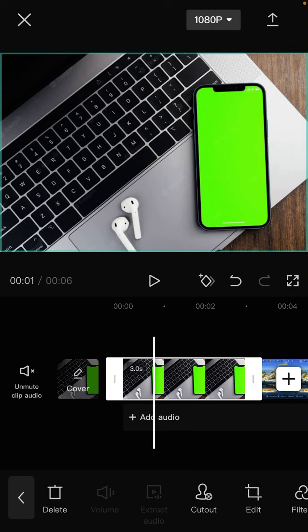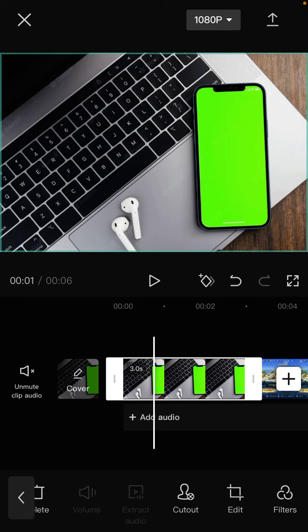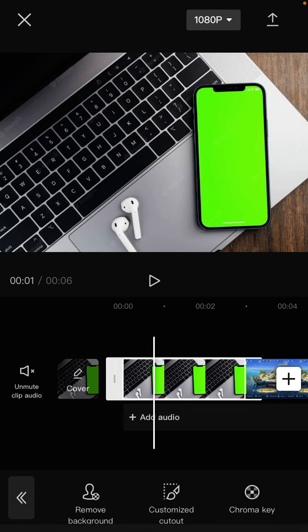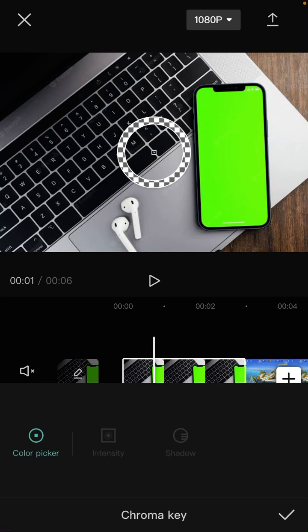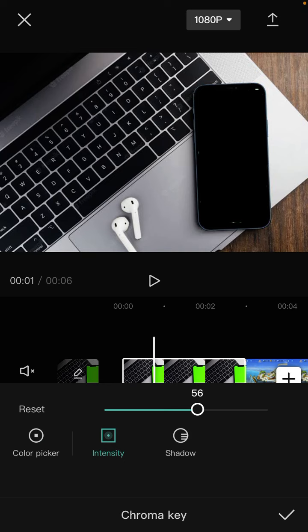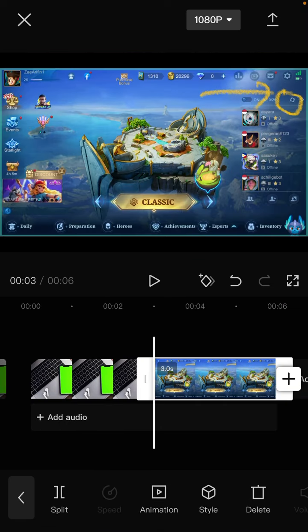And how to use Chroma key, you can click the clip and select Cutout at the bottom, and you can click Chroma key. So you can choose the green screen color and you can adjust the intensity and shadow, and click OK.